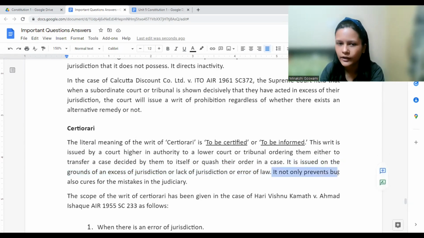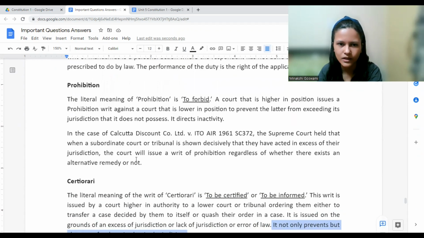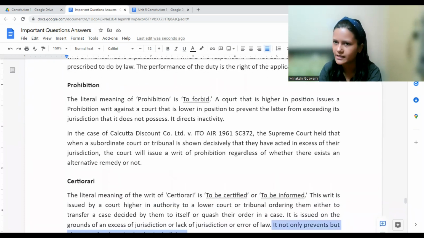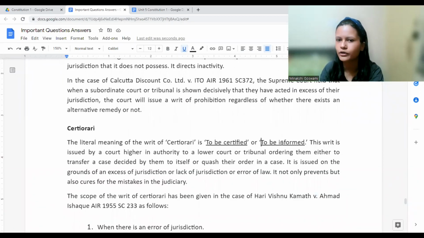It not only prevents but also cures further mistakes in the judiciary. Already wrong is committed, right? So it tries to cure. It would say that whatever order was passed, it was by mistake. It's not applicable. All right, is it clear? This is for pending cases. This is for decided cases. Because it's pending, the court would say stop it right here. You are exceeding your jurisdiction. Because it's decided, the court would inform or certify that whatever decision was given is not going to be applicable. That's not going to be valid.